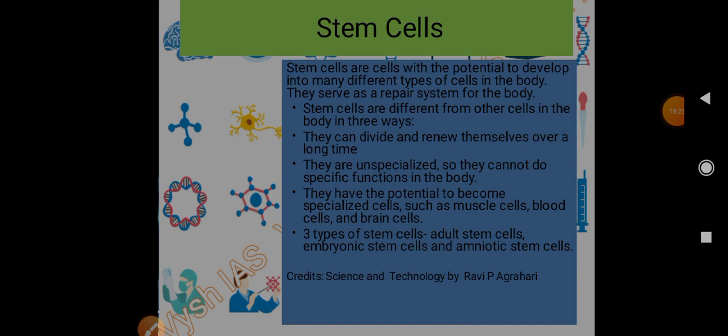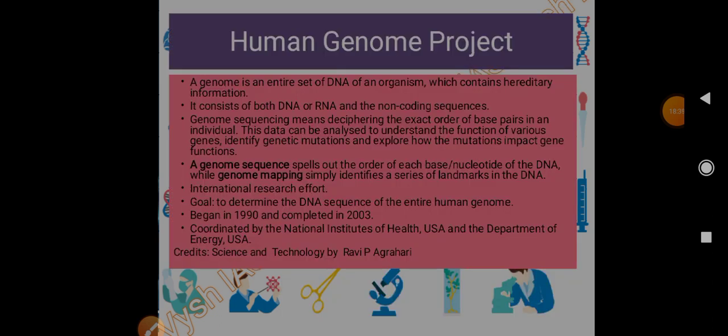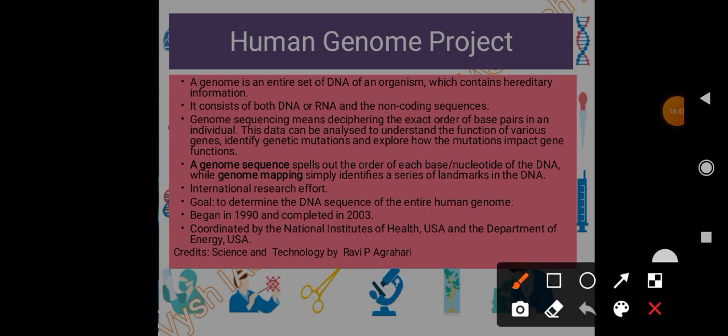So that's how we can actually develop an organ from this. Right now it is undifferentiated, but later it can become a differentiated cell, and we can actually form an organ from this, right? That's why stem cell is so important. Then the Human Genome Project. This is also very important.